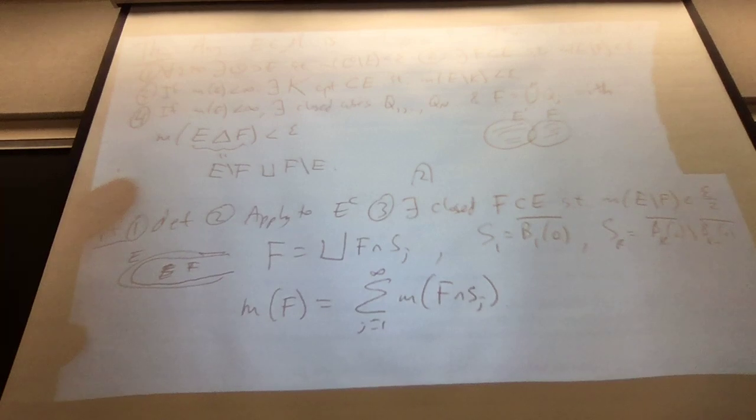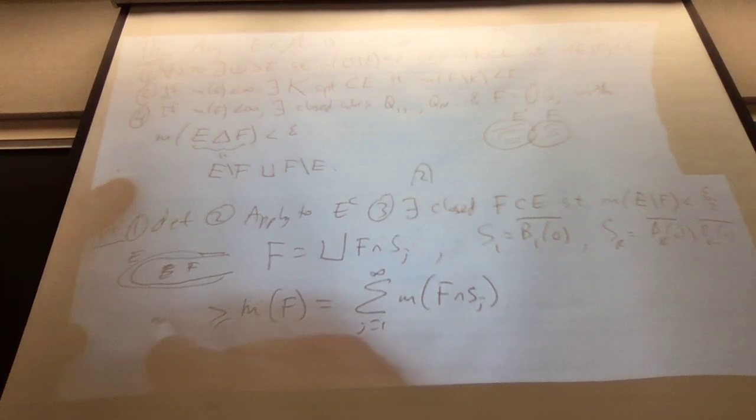Do we want to use the limit of that union because it's increasing, right? It's increasing, yeah. But why does this converge? Because the measure of F is at most the measure of E, and the measure of E is finite.